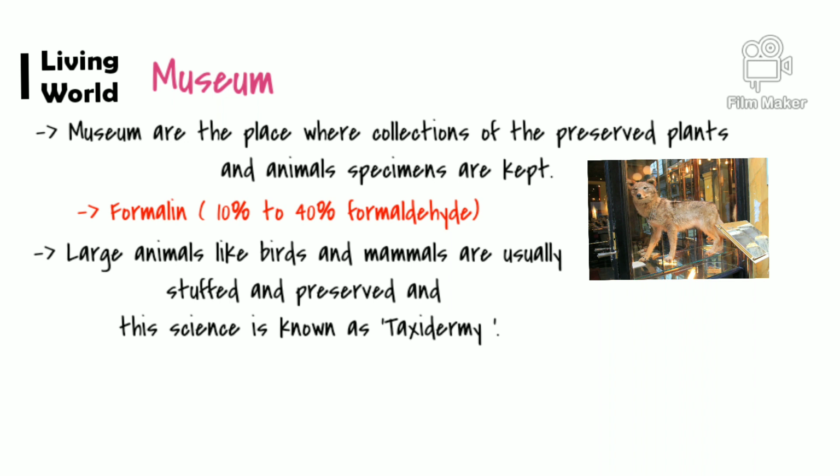Only the skin and the fur, which give the animal its look, remain, so one can identify which animal it is. All the internal organs, which are not visible and would decay, are removed from the body, and in that place cotton and other stuffing is put.